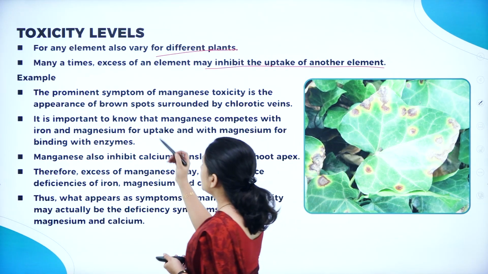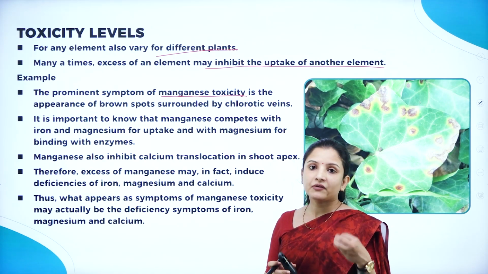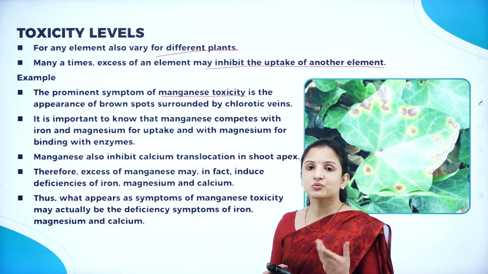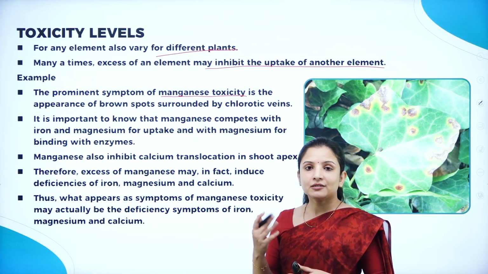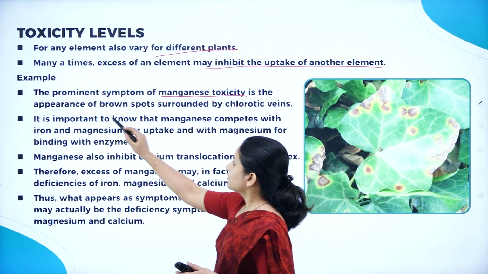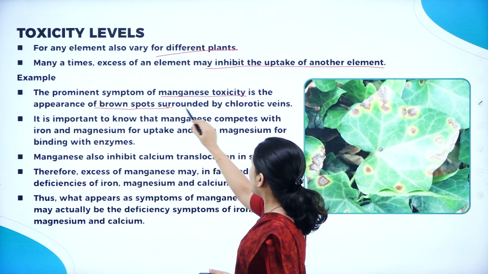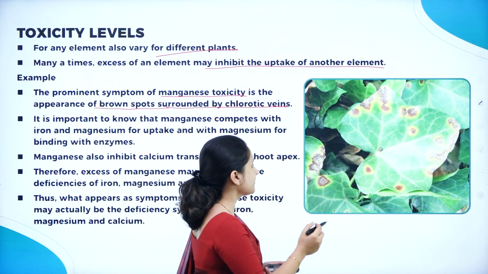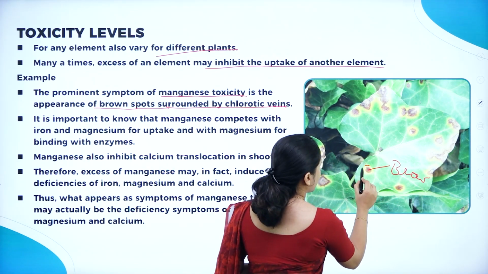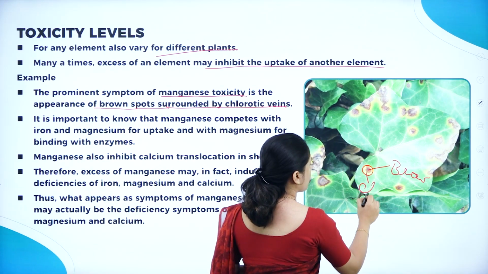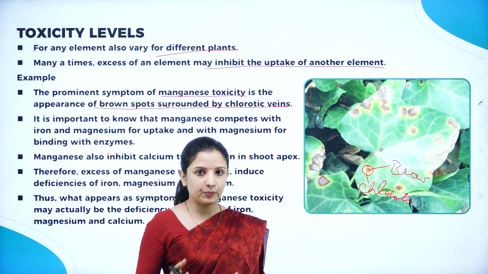Say for example, the prominent symptoms of manganese toxicity. Say we have added extra manganese, which is a micronutrient, to the plant. What might happen? When manganese toxicity occurs in the plant, it will result in the appearance of brown spots which are surrounded by chlorotic veins. As you can see here, you can see the brown spots and the chlorotic vein surrounding them in yellow color. Why is it chlorotic? Because it has lost the chlorophyll pigment around it.